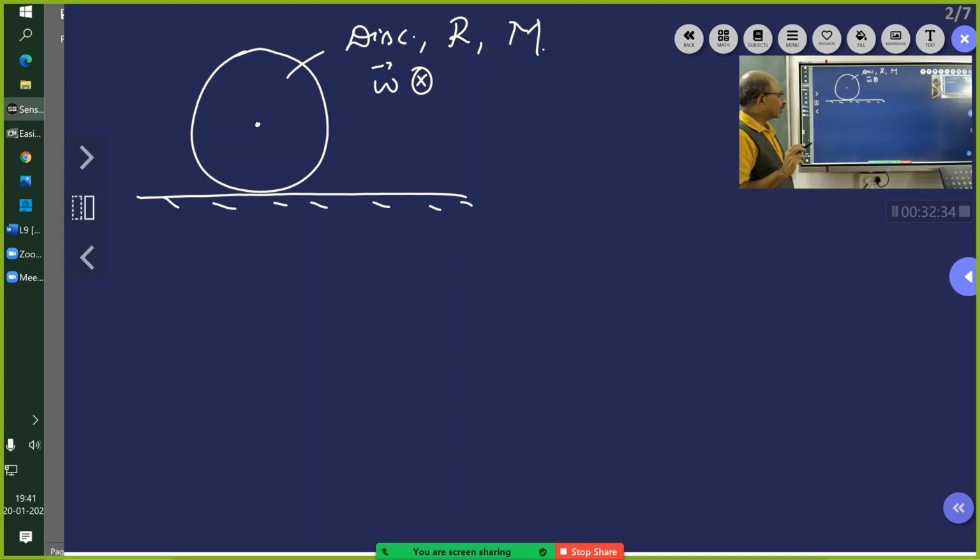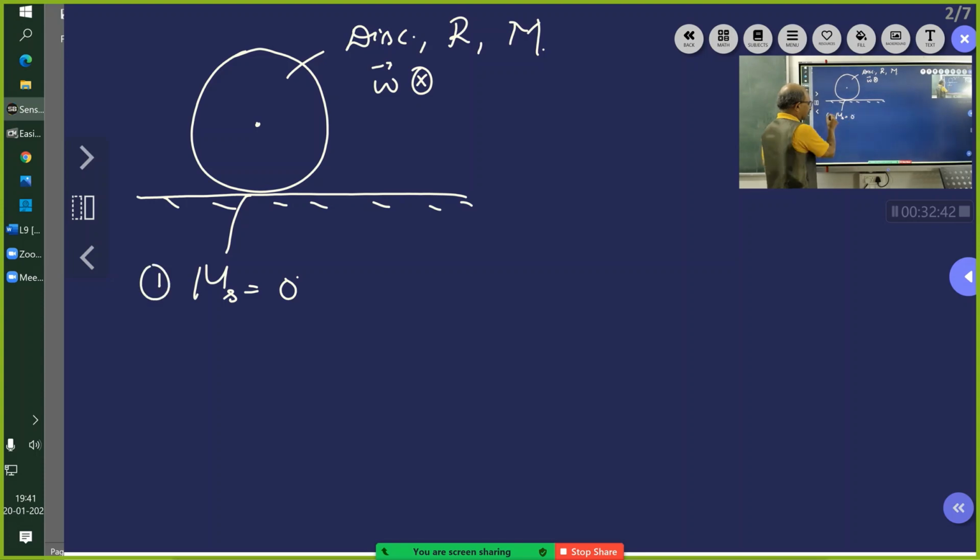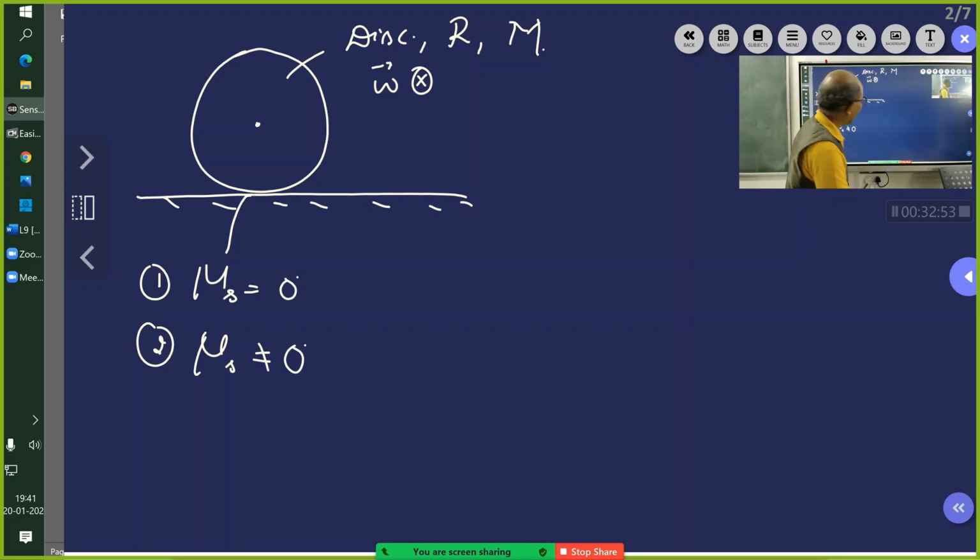now think calmly. So there are two things. One is the friction: the coefficient of friction here is 0, condition number 1. In condition number 2, this is not equal to 0. Under these two conditions, what will happen to this body? Think for 1 minute, don't answer.